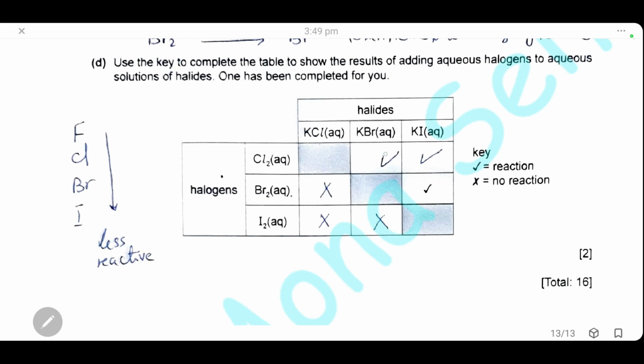can displace bromine from potassium bromide and can displace iodine also from potassium iodide. So we will put a check mark here for the first row. Then bromine cannot displace chlorine because it is less reactive, so this will take an X mark. Then bromine can displace iodine from potassium iodide because it's more reactive than iodine, so here we'll put a check mark again. Iodine is less reactive than both bromine and chlorine, so it cannot displace any of them.